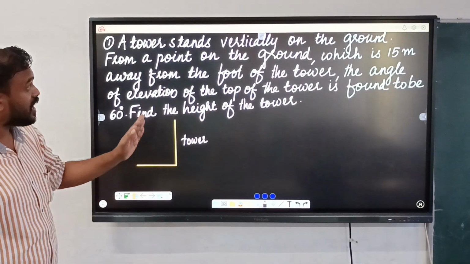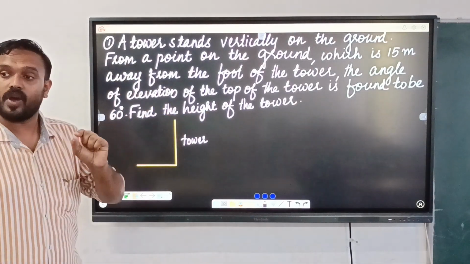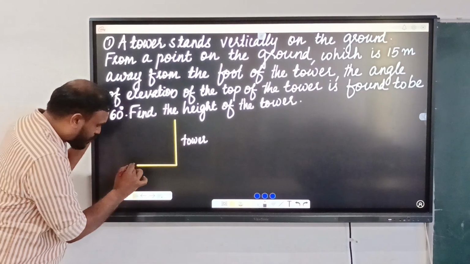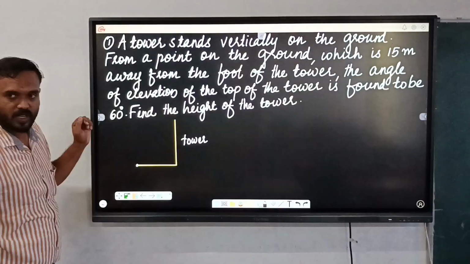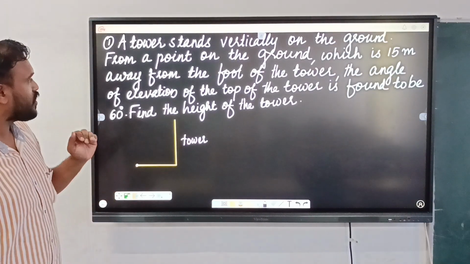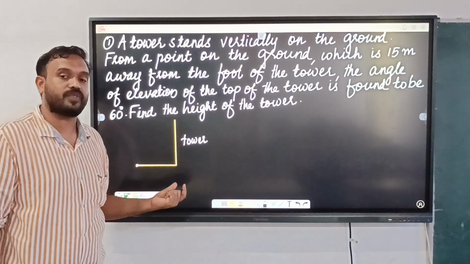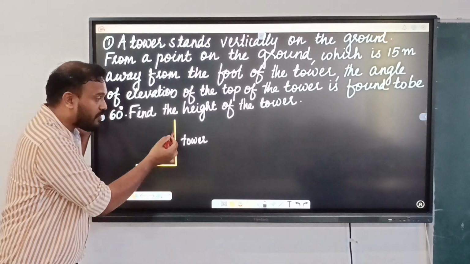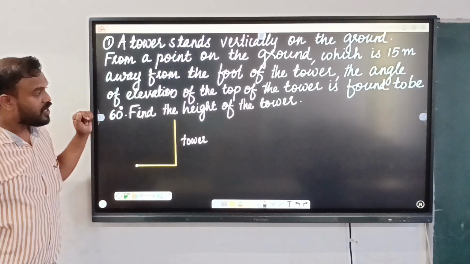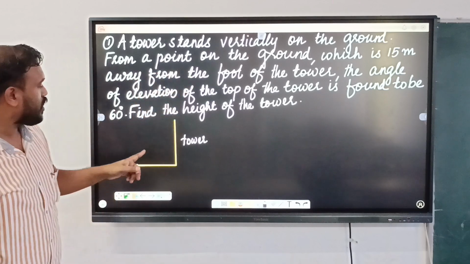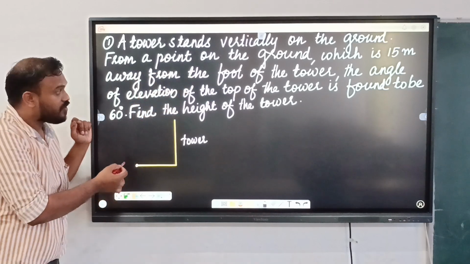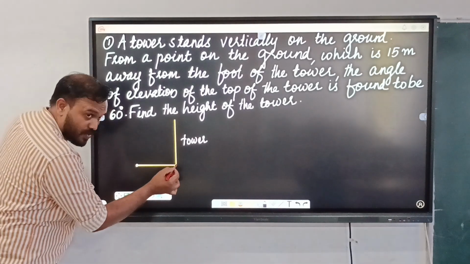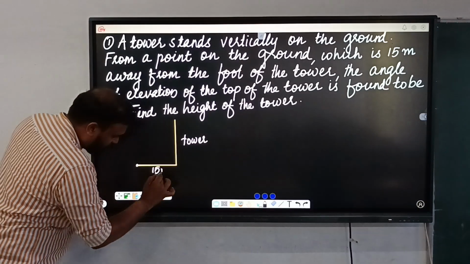Then the tower stands vertically on the ground, and from a point on the ground, so this is the ground level, we can mark a point anywhere. Suppose this is the point. From a point on the ground which is 15 meters away from the foot of the tower. So this is the tower, here is the foot, and here will be the top. So this distance is 15 meters.